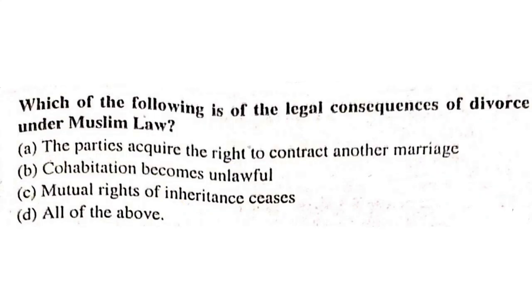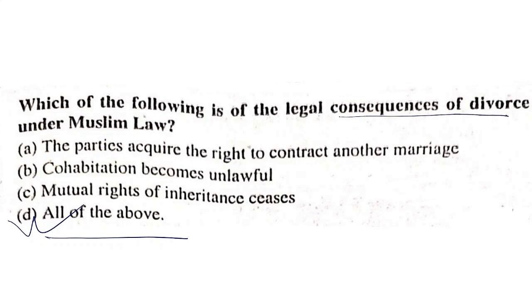Which of the following is a legal consequence of divorce under Muslim law? The parties acquire the right to contract another marriage. Yes. Cohabitation becomes unlawful. Yes. Mutual rights of inheritance cease. Of course, all of the above are correct.